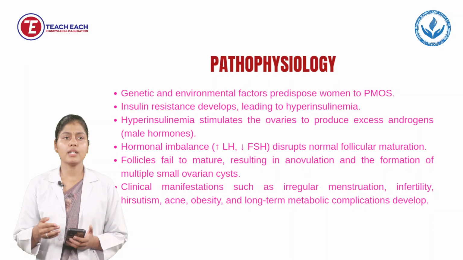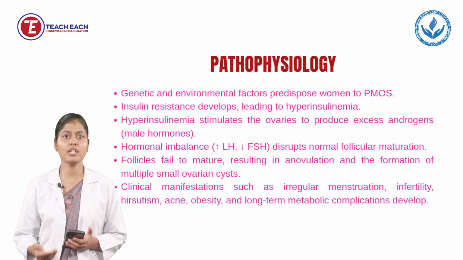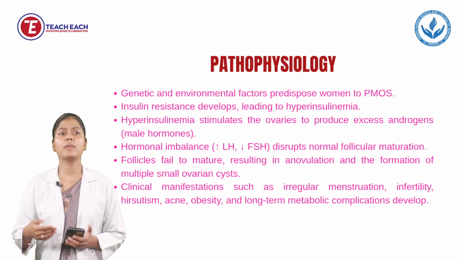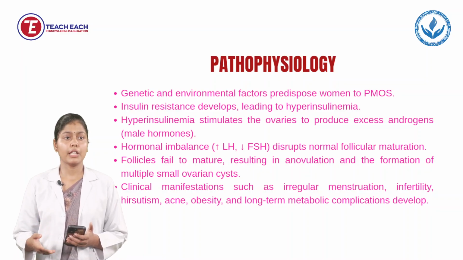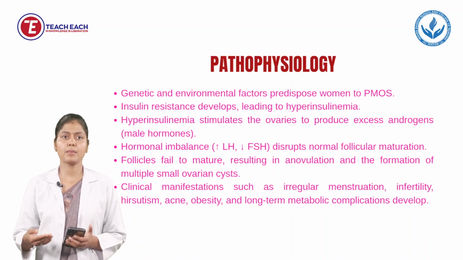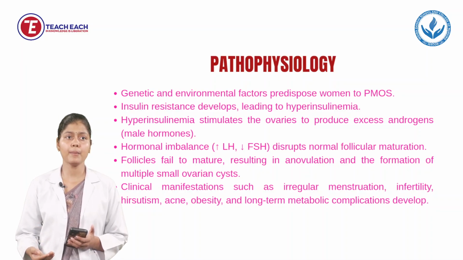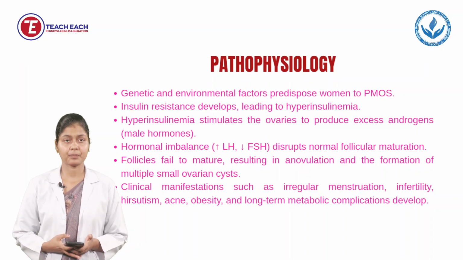So if hormonal imbalance is there, it will disturb the normal follicular maturation, and that will lead to the follicles failing to mature and resulting in anovulation, and the formation of multiple small ovarian cysts will be seen. It may cause clinical manifestations, meaning signs and symptoms of PCOS, like irregular menstrual cycle, infertility, acne, hirsutism, obesity, and long-term metabolic complications will also be seen.